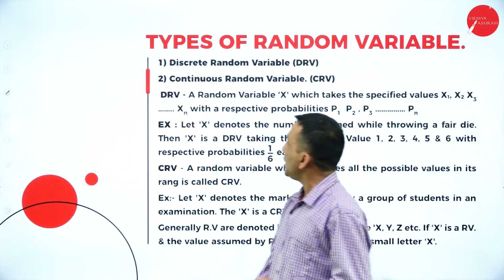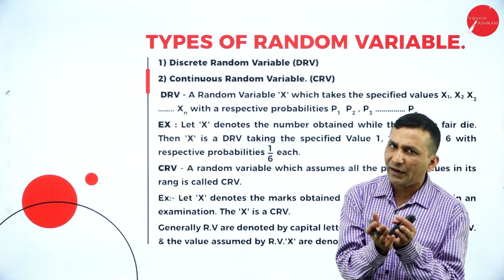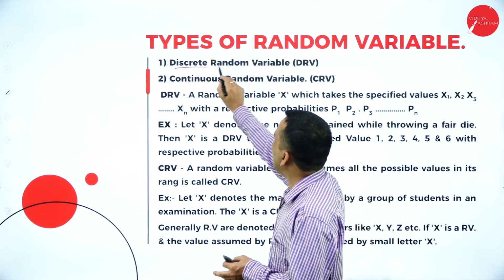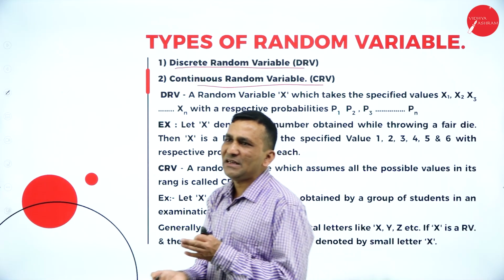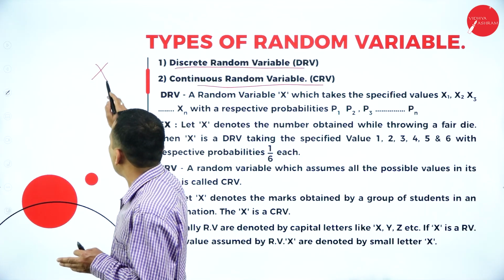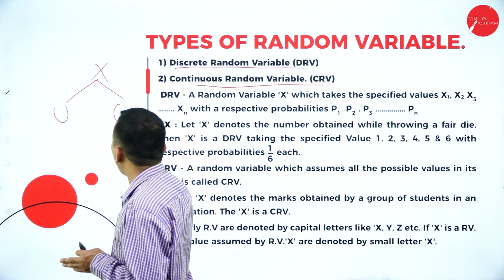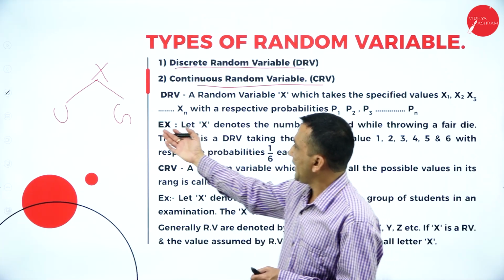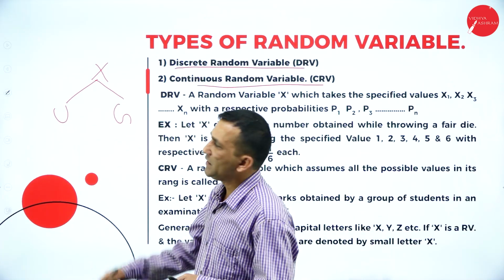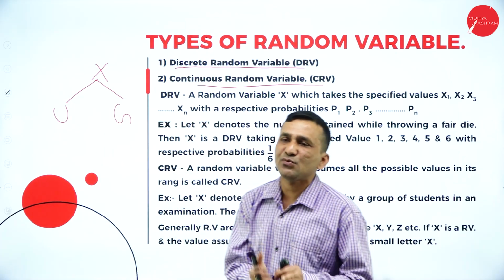Moving forward, there are 2 types of random variable. The first is the discrete random variable and the second is the continuous random variable. Discrete means nothing but X values, ungrouped and grouped data, because whatever you studied in the first chapters, related to measures of central tendency or dispersion, the data set is very important.